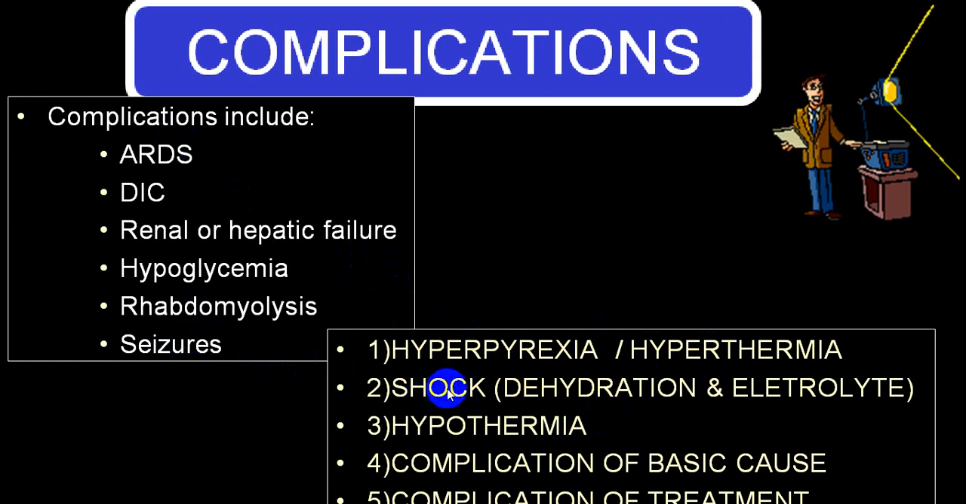The person can go into a shock state because of dehydration, and it may also be associated with electrolyte imbalance. The person can also develop hypothermia because of septic shock, or because of severe peripheral shock, or because of treatment for hyperpyrexia or hypothermia. The person can develop a complication secondary to the basic etiology, or a complication because of the treatment, that is because of drugs, etc. All these things should be kept in mind.